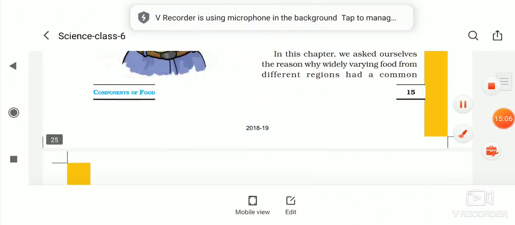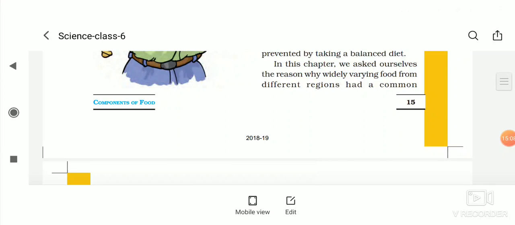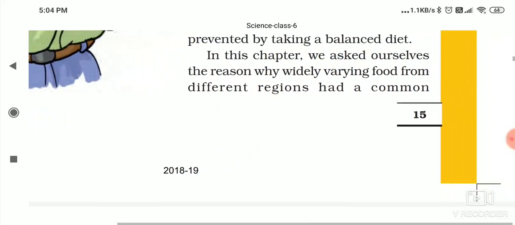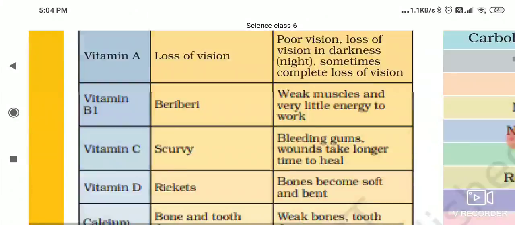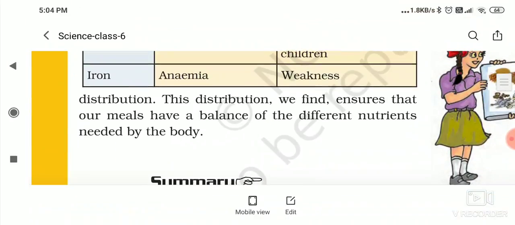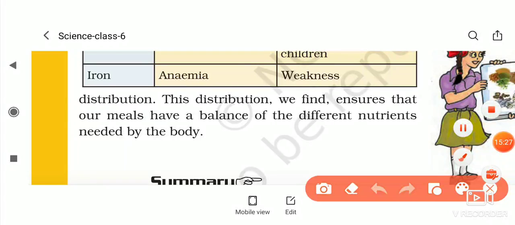Now in this chapter we asked ourselves the reason why widely varying foods from different regions had a common distribution. This distribution ensures that our meals have a balance of the different nutrients needed by the body. So this is all about the balanced diet. Okay, this is what we have completed about the balanced diet and the deficiency diseases.